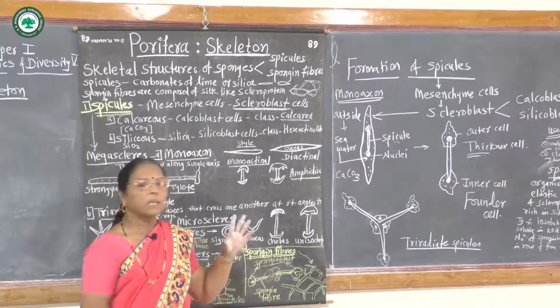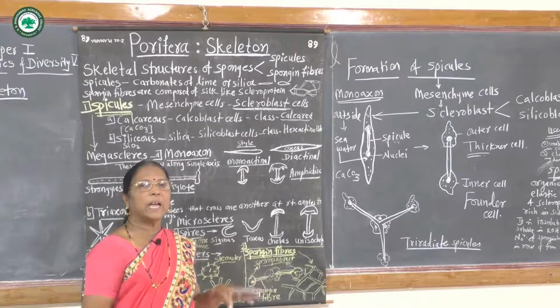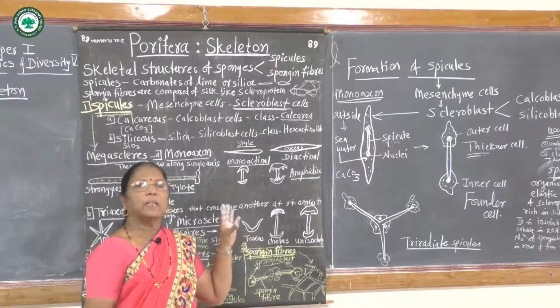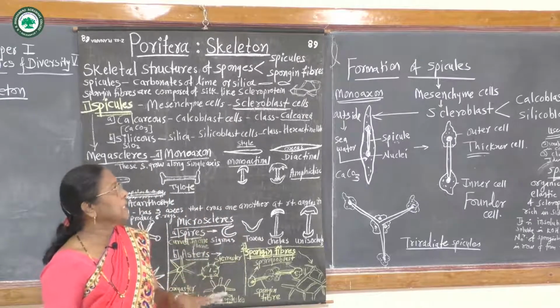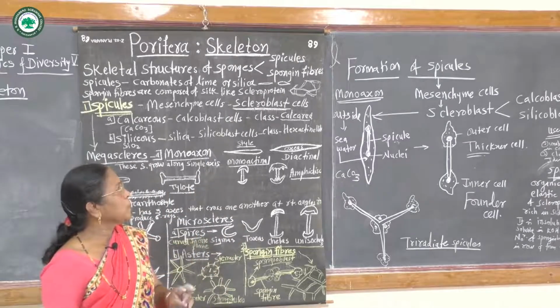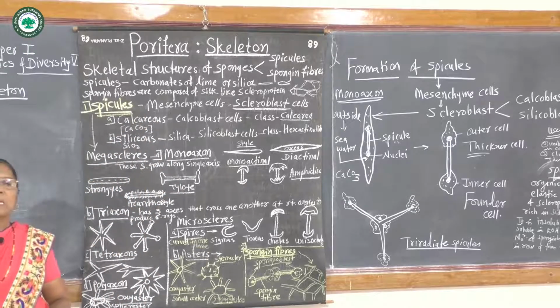So the third use of the skeleton is to identify or classify the animal by the class it belongs to. Thus, these are the formation of spicules and the structure of the Porifera skeleton.